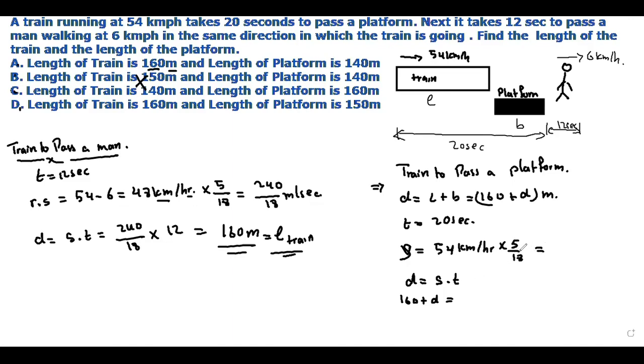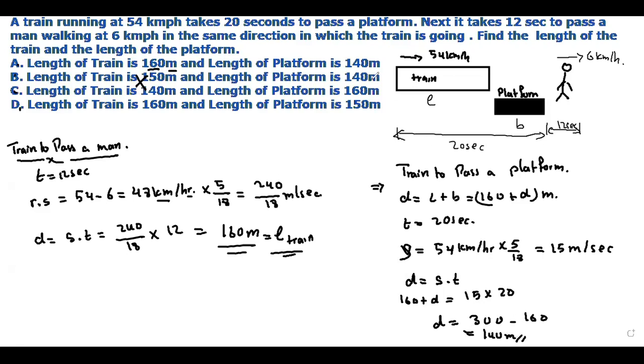All right. So when you do this, you will get 54 times 5 divided by 18, which is 15 meter per second. So you put it in this formula: 15 times the time, which is 20 seconds, right? So to get the value of D, D is equal to 15 times 20. You will get 300. So 300 minus 160, how much will you get? 140 meter.